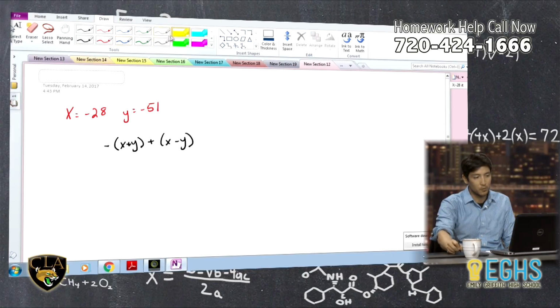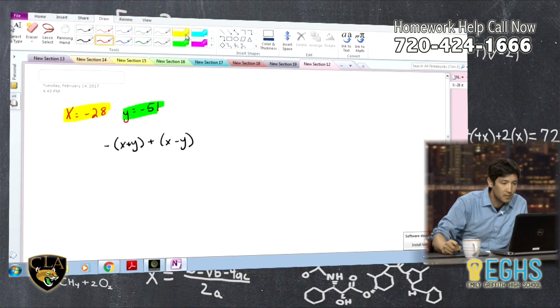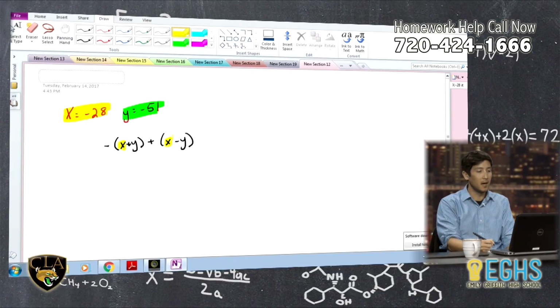So literally all we're doing here is saying we have these relationships where x is negative 28 and y is negative 51. Anytime you see this, you should be thinking, I can substitute or interchange them however I want. I can put negative 28 in everywhere there's an x. If they were flipped, I could put an x wherever there's negative 28. These are stating they have the exact same value. So I just go through and say, I got an x here, I got an x here, and I'm plugging numbers in.